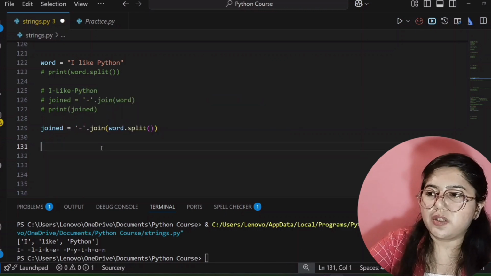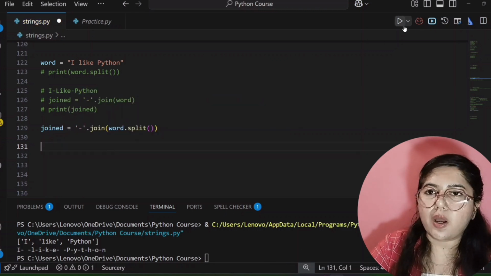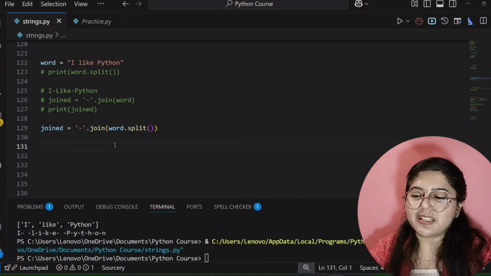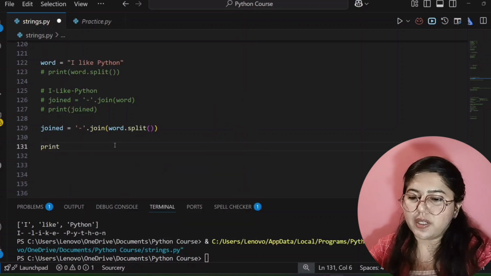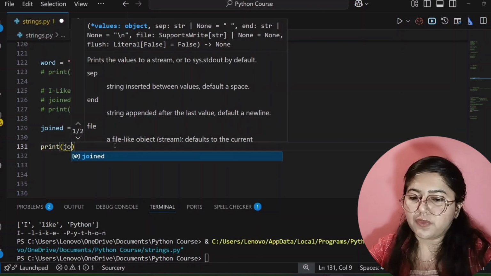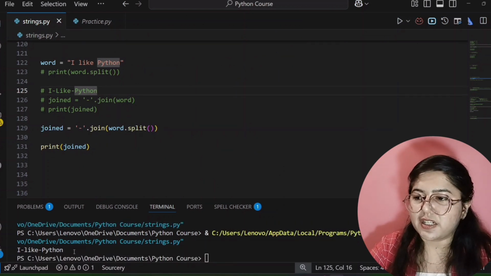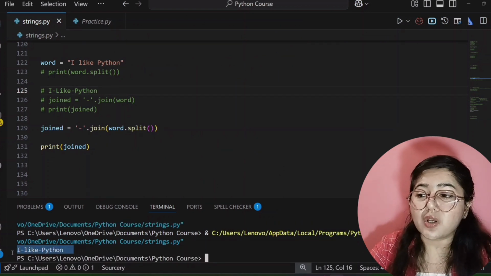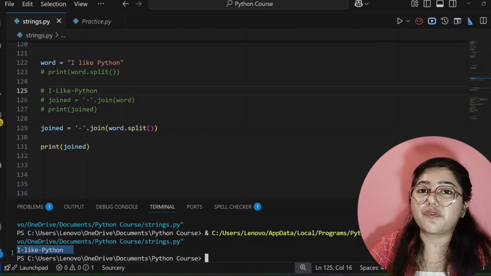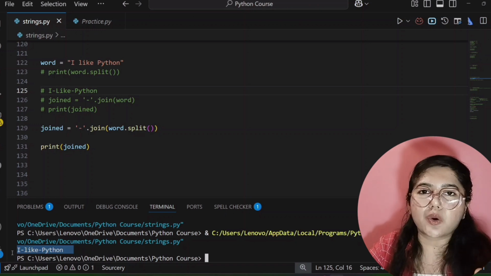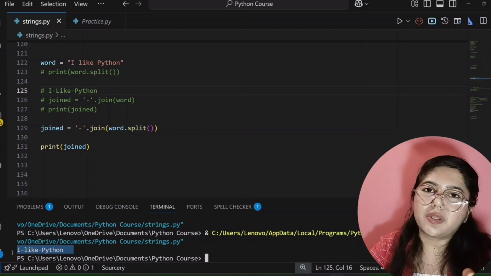So let me remove this part, and now I will run this code. Why is it not showing? Because I have not written print here, so I will write print, then join. Now I will run this code. See here, it's showing our correct output because I told my code compiler to first split all the words, not characters, and then join those words with the help of hyphen.